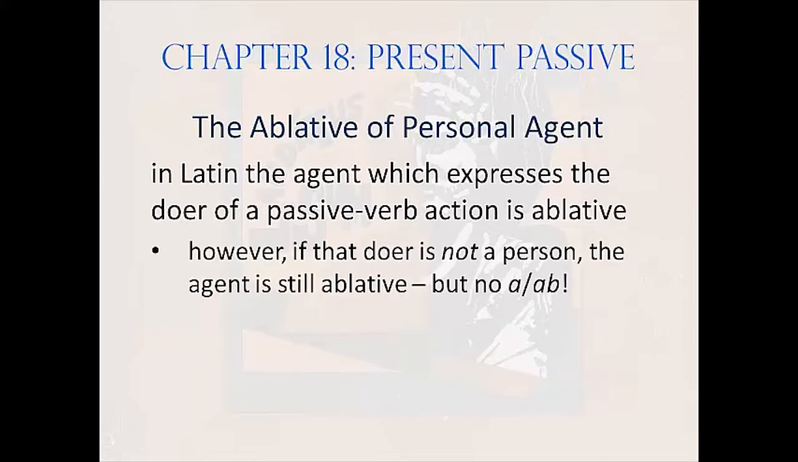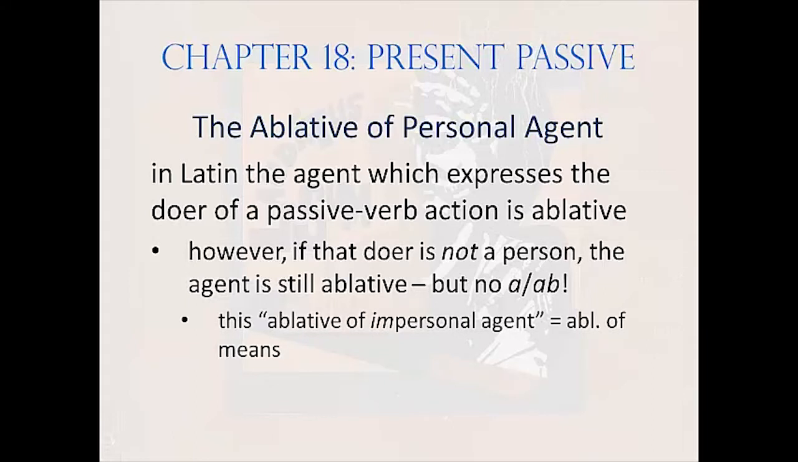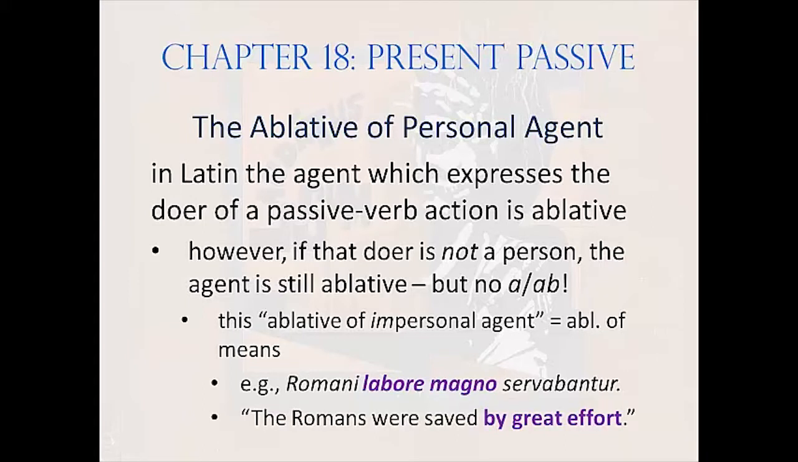If, however, the agent or the doer in the passive sentence is not a person, Latin still uses the ablative to express that doer, but no preposition a or ab. This ablative of impersonal agent is really the equivalent of the ablative of means, and should be called that. So, for example, Romani labore magno servabantur, meaning the Romans were saved by or with great effort. Note, no preposition before the ablative labore. And that concludes the grammar part of this chapter. Now let's look at the vocabulary.